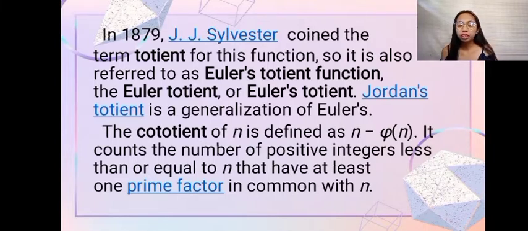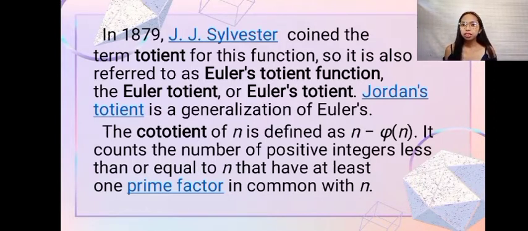During 1801, Gauss, who was another proponent of the Euler's totient function, changed the notation of the pi. Dati yung ginagamit ni Euler is yung pi na symbol and then d. On the other hand, Gauss used the symbol pi and d, but again, he didn't use the parentheses, and thus it is now called the Euler's phi function or simply the phi function. Same pa rin yung name, but change lang niya yung notation.